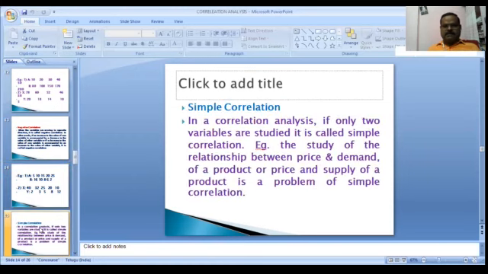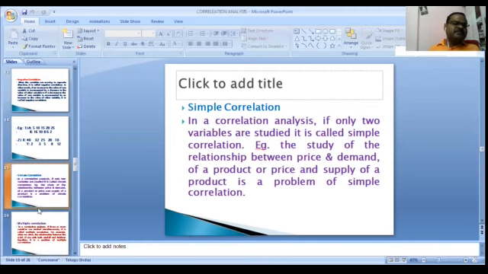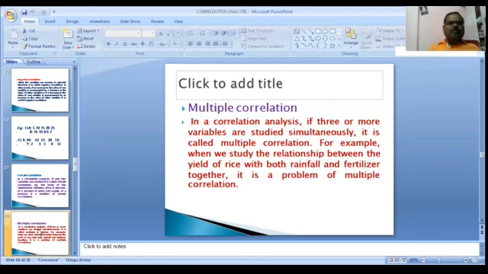Simple correlation. In a correlation analysis, if only two variables are studied, it is called simple correlation. Multiple correlation.